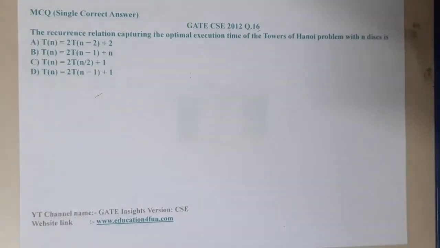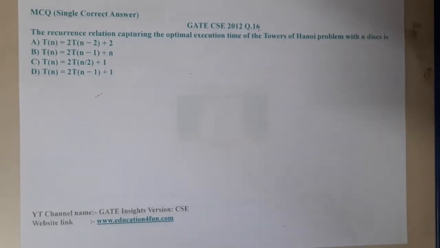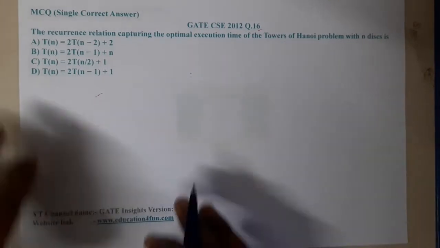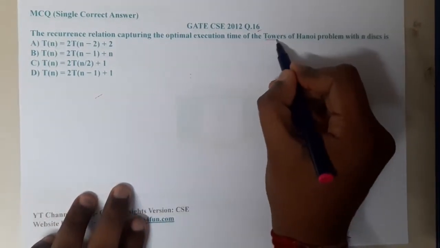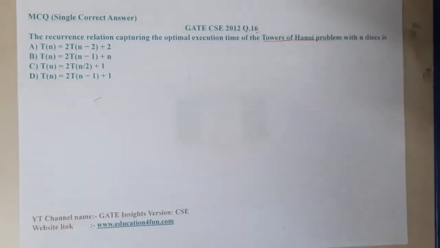This is a short question which most of the students will remember, the exact values, and they will directly answer these types of questions. The recursive relation capturing the optimal execution time of the Tower of Hanoi problem with n disks.